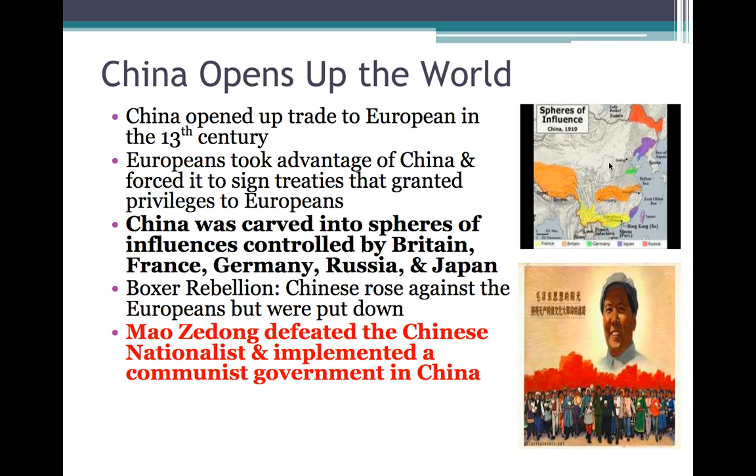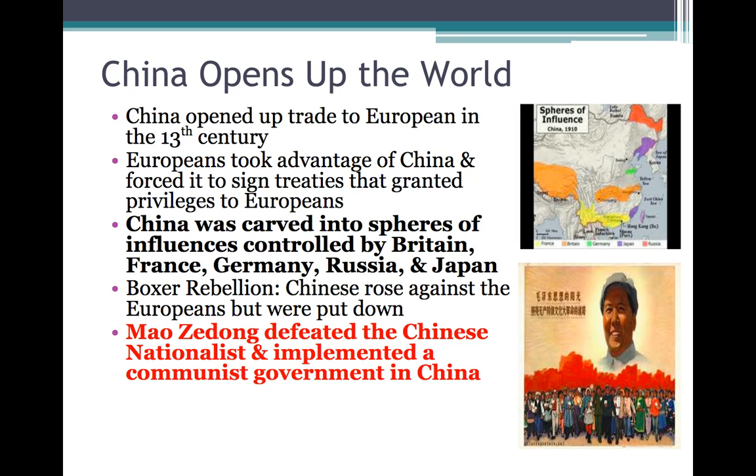Deserts over here and mountain ranges over here and up here helped keep it isolated from other people. But eventually, in the 1200s, and with Columbus sailing the ocean blue in the 1400s, more and more Europeans started to head this direction.